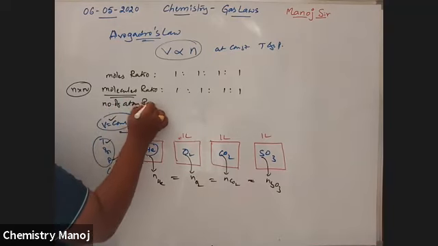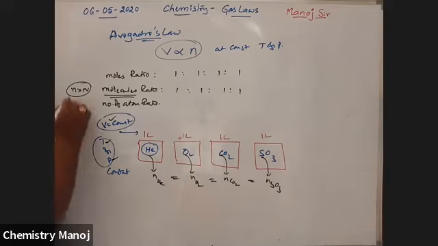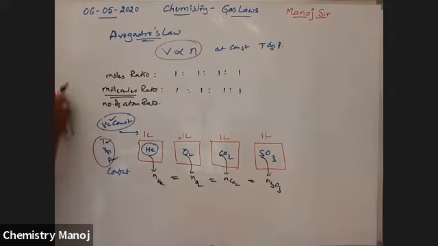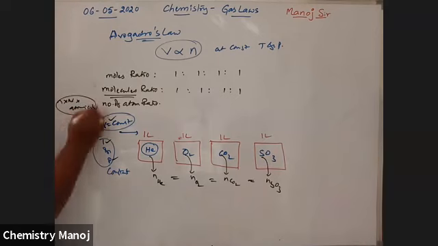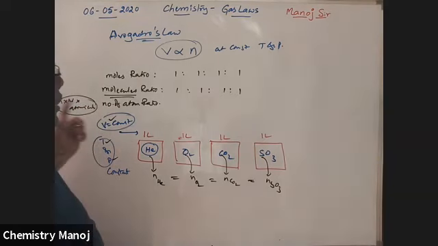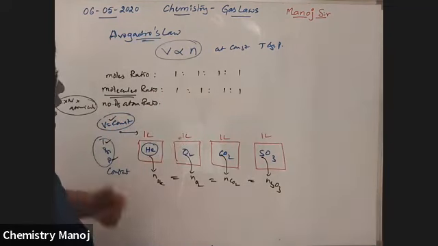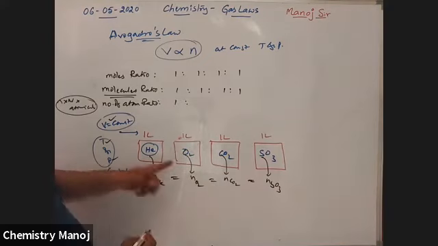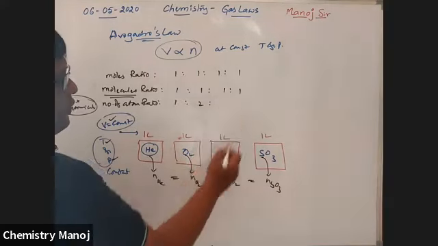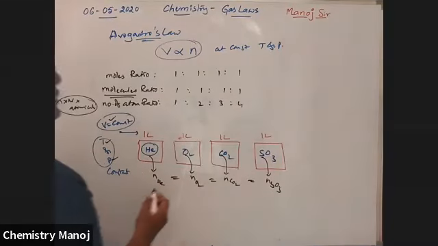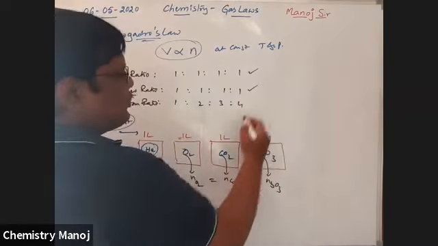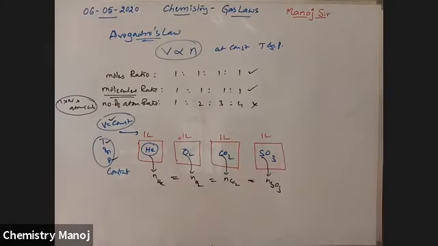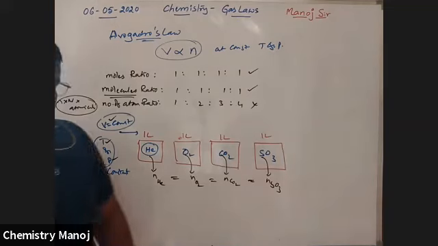Next, the atoms ratio. How to calculate the number of atoms? Small n into capital N into atomicity. The number of molecules is 1:1:1:1, and the atomicity for helium is only 1, for oxygen the atomicity is 2, then 3, then 4. So the moles ratio is the same, the molecules ratio is the same, but not the atoms ratio.